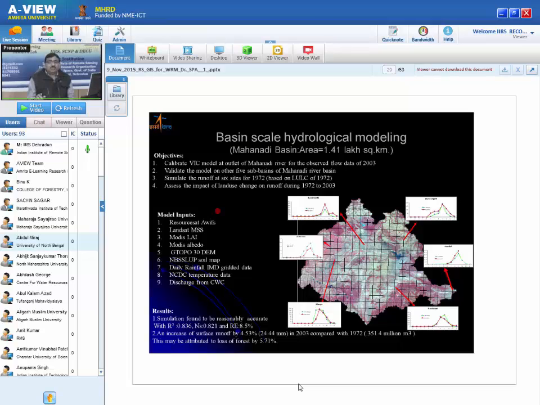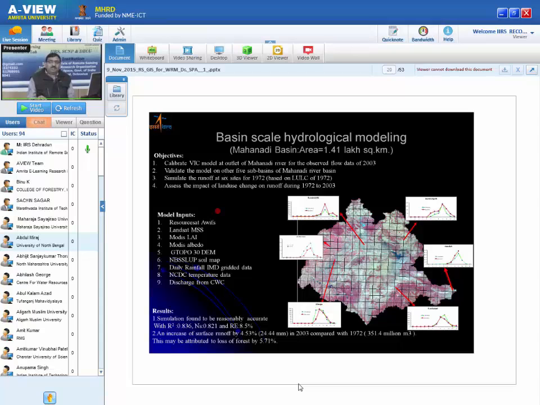So basically you are altering the entire hydrological cycle, and finally runoff will change. So there is a concern, even in IPCC there is a separate volume on how LULC is creating problems for our hydrological cycle.